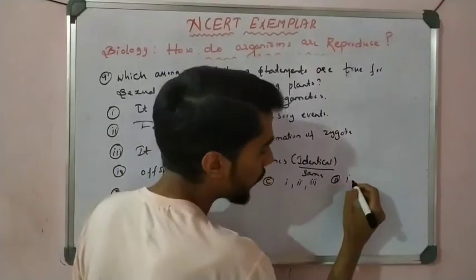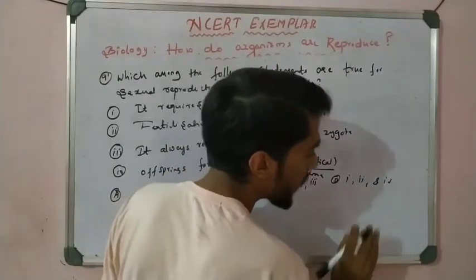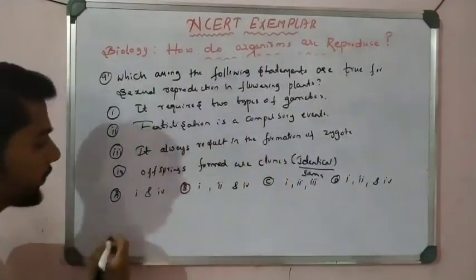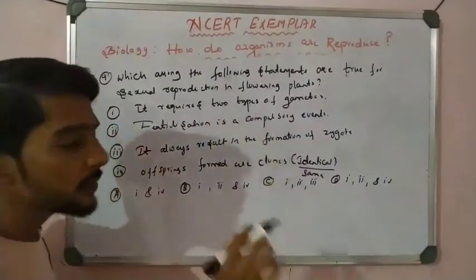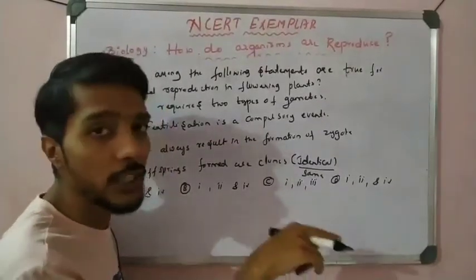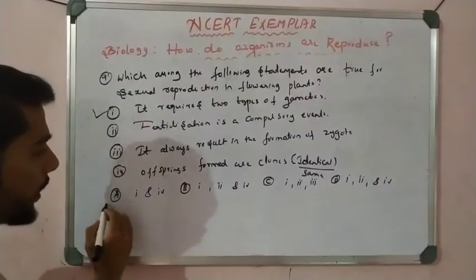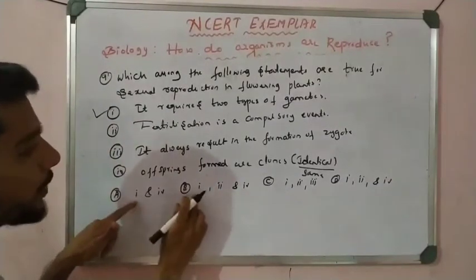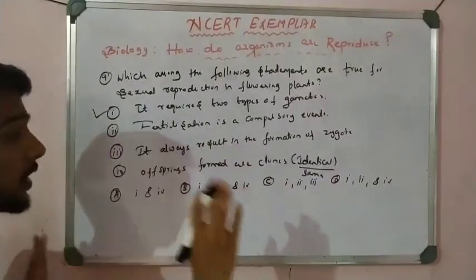Option D says 1, 2nd and 4th are correct. Right? So which is correct here? See here. It requires two types of gametes. That is correct, students. The male gamete and female gamete, two different types. That is called sexual. The statement is correct. So options A, B, C all have 1. That is okay. All options are still alive.